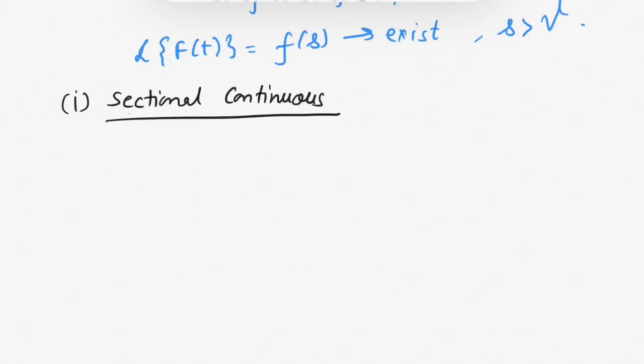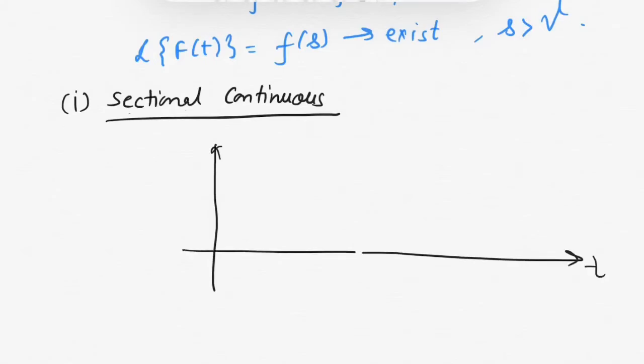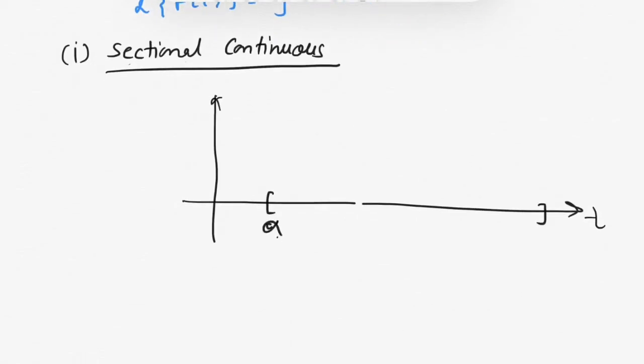A function f(t) is said to be sectionally continuous in the interval alpha to beta. Let me explain to you graphically. This is t, this is alpha and this is beta, and this vertical axis is f(t).